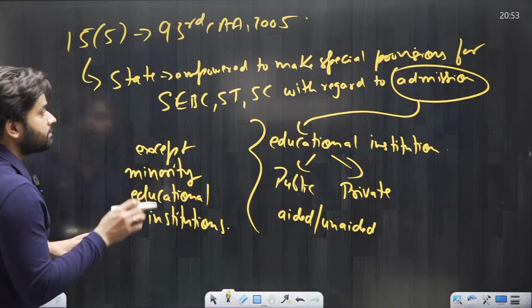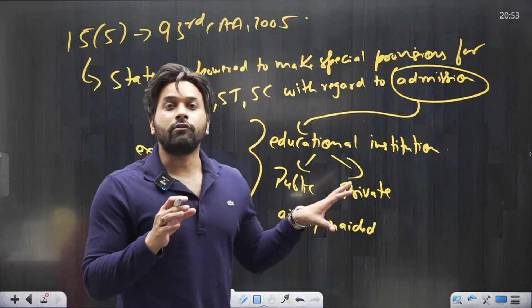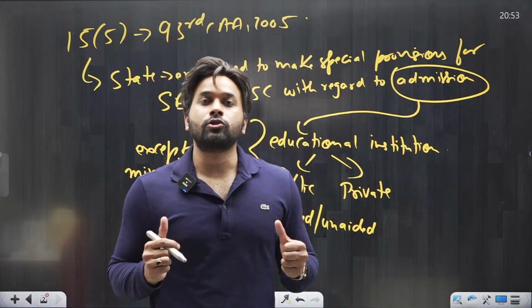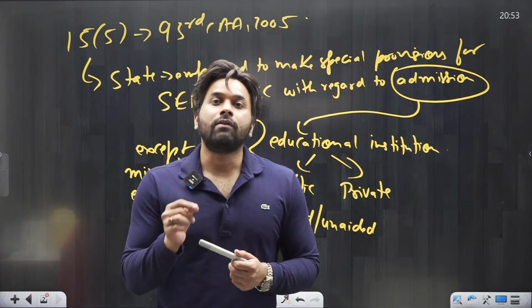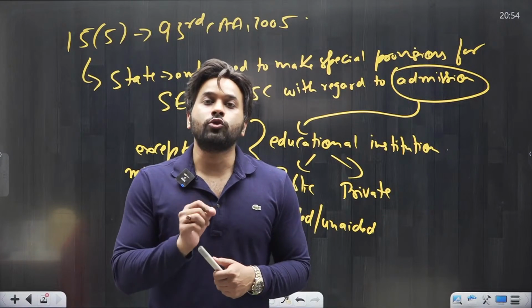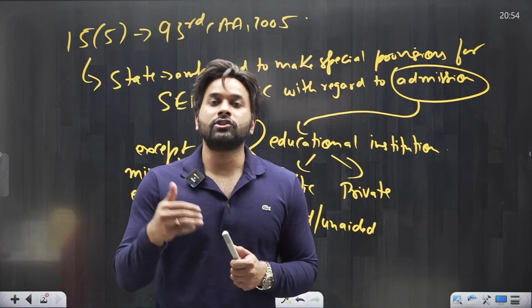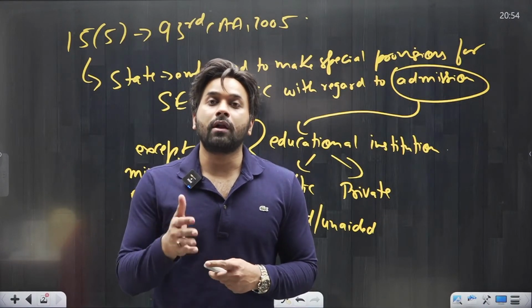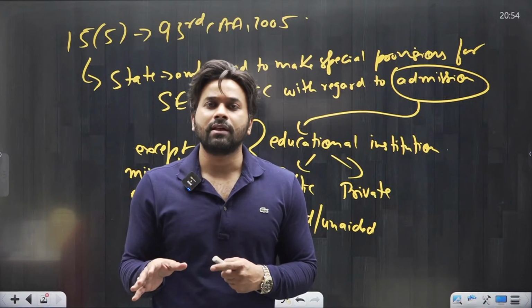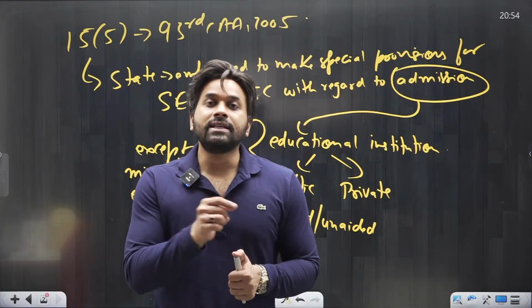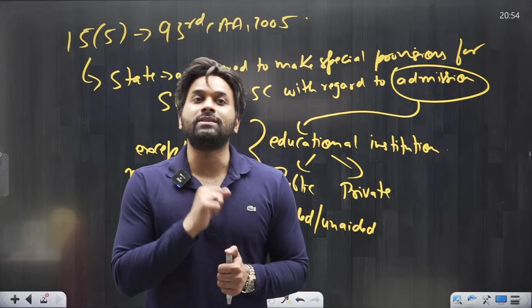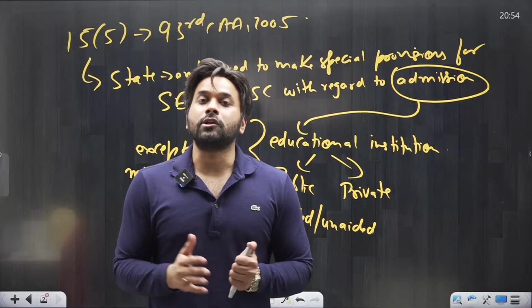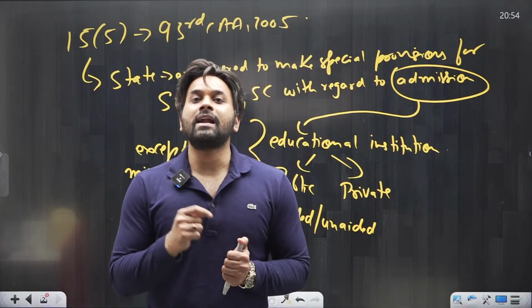Now remember, in order to enforce this particular clause of Article 15, the government enacted the Central Educational Institution Reservation in Admission Act. This act was enacted somewhere in 2007, and because of this act, 27% reservation was provided to OBC in all the central educational institutions, including IITs and IIMs.